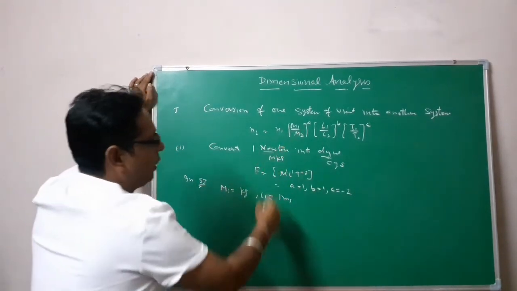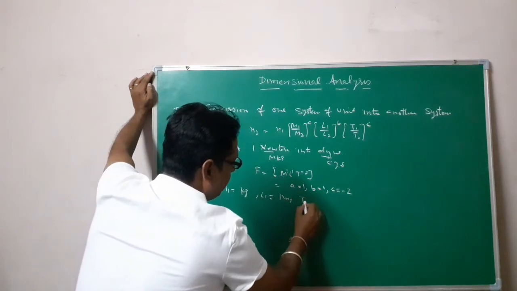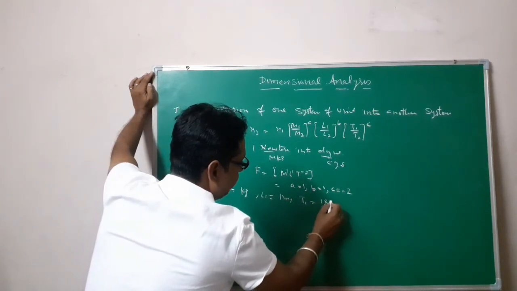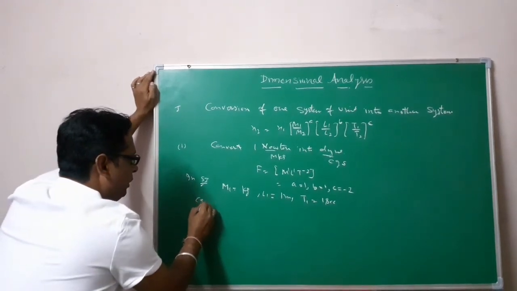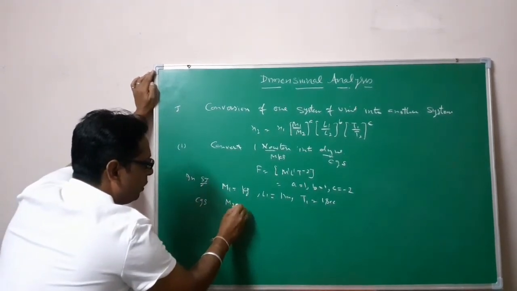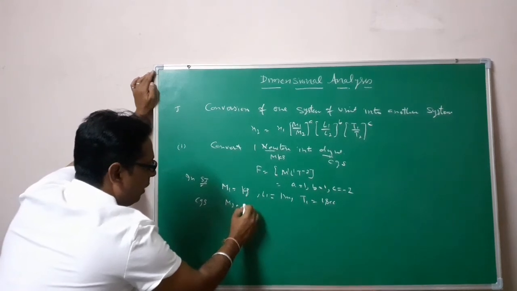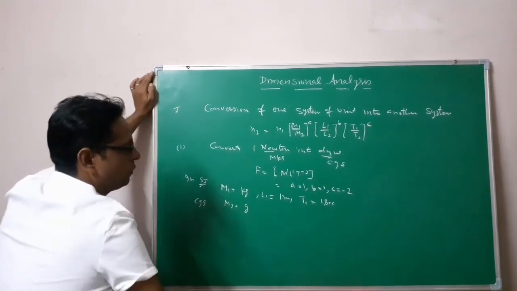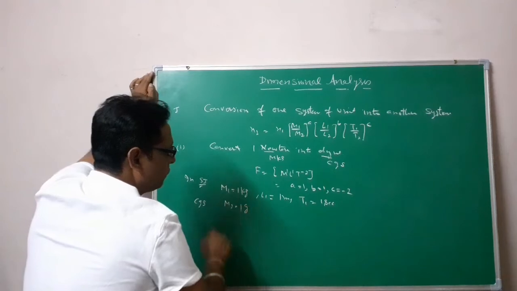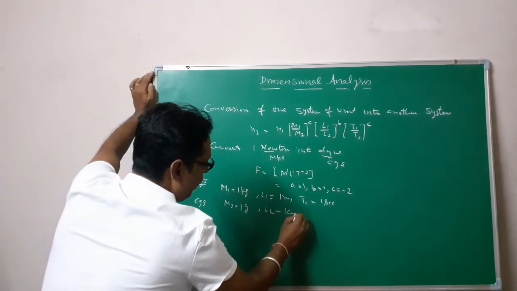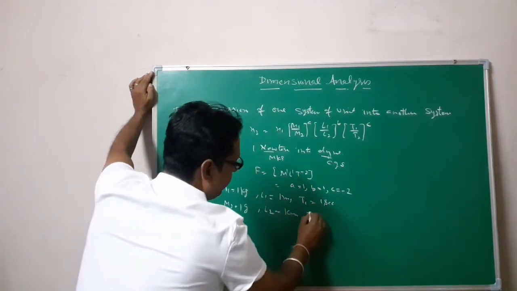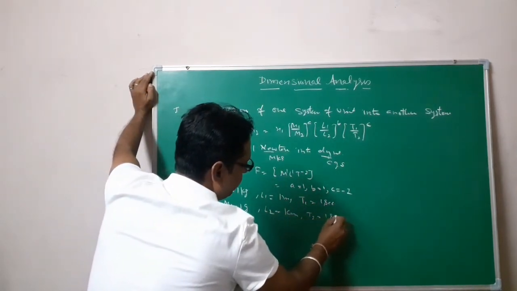In the CGS system, M2 is 1 gram, L2 is 1 centimeter and T2 is 1 second.